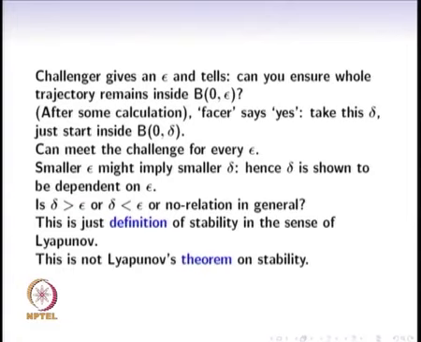So, the reason that we have spent a lot of discussion on the definition of stability is because it is a difficult concept, and to understand the definition properly is very important to understand the theorems on stability. So, before we proceed to Lyapunov's theorem on stability, we note that what we have seen so far is the definition of stability in the sense of Lyapunov. After having seen stability, what do we mean by asymptotic stability?